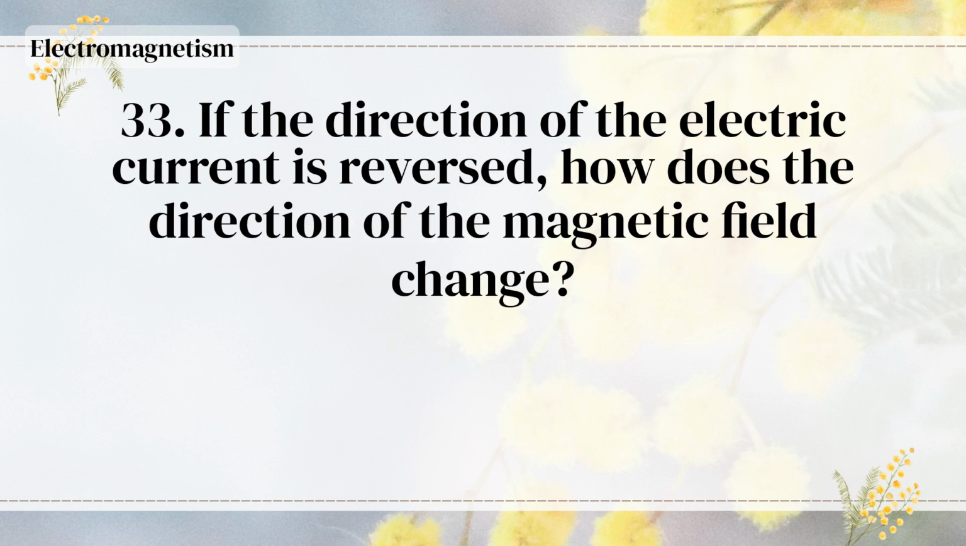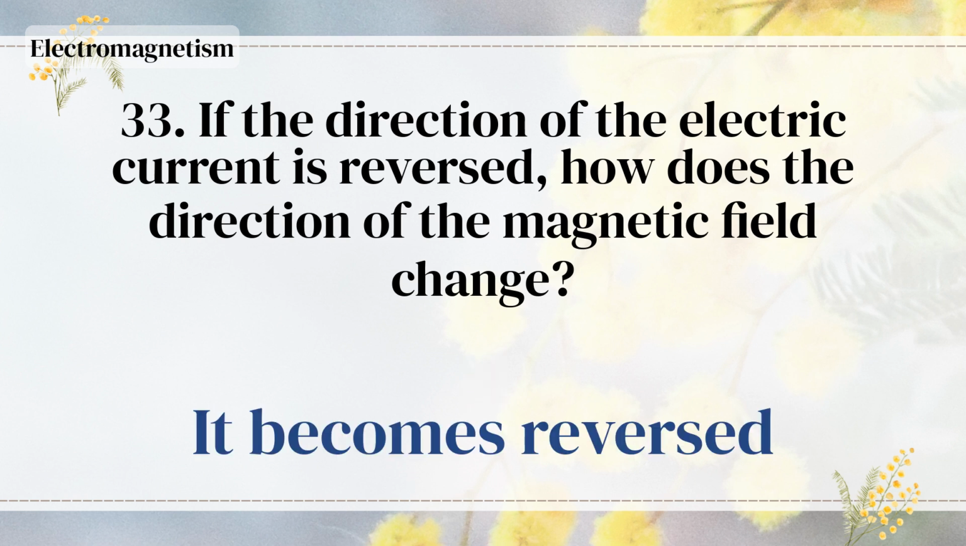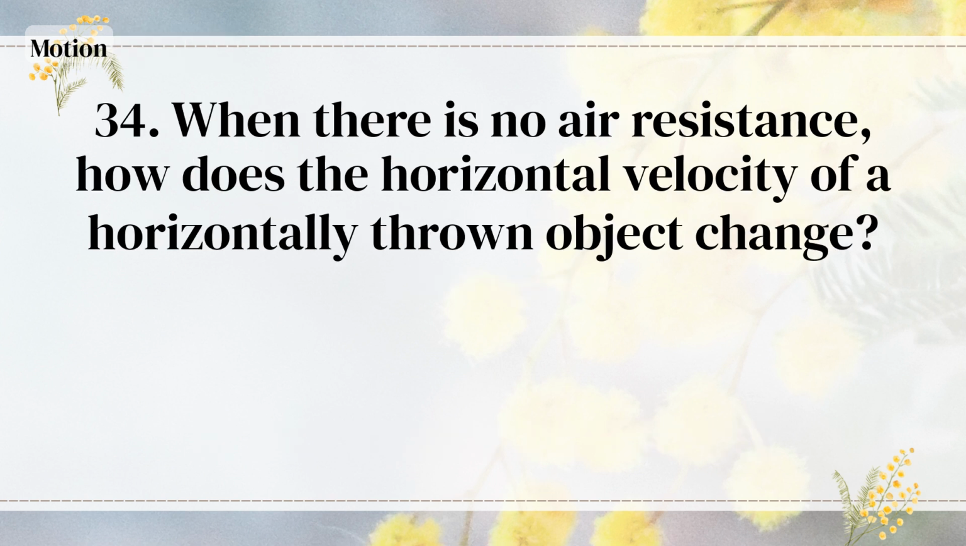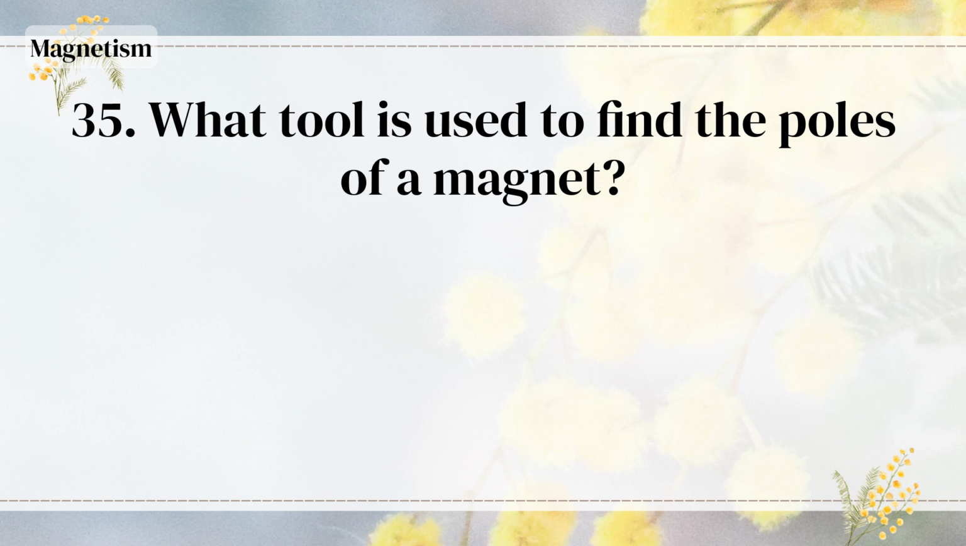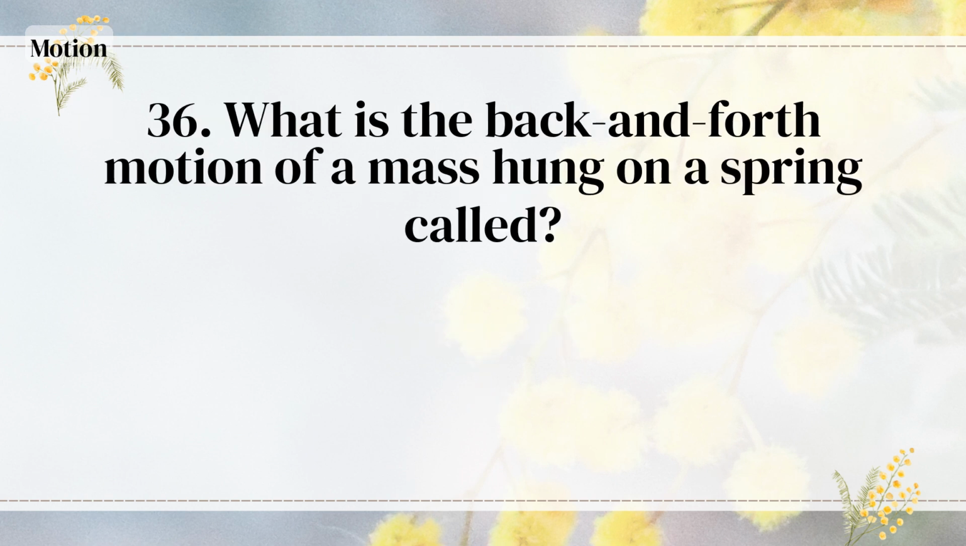Deflecting force. If the direction of the electric current is reversed, how does the direction of the magnetic field change? It becomes reversed. When there is no air resistance, how does the horizontal velocity of a horizontally thrown object change? It remains constant. What tool is used to find the poles of a magnet?